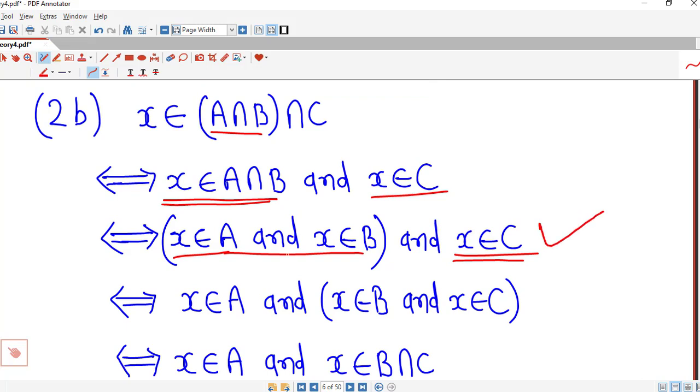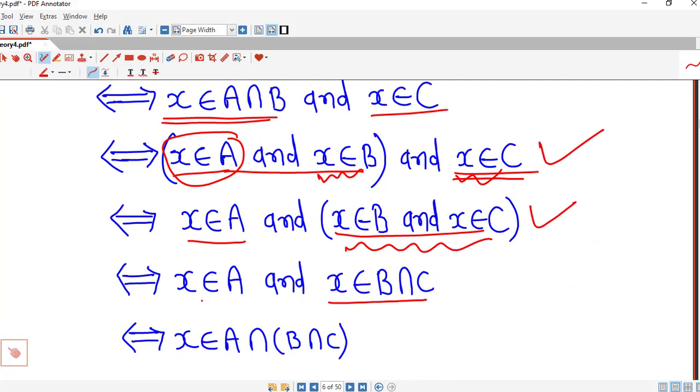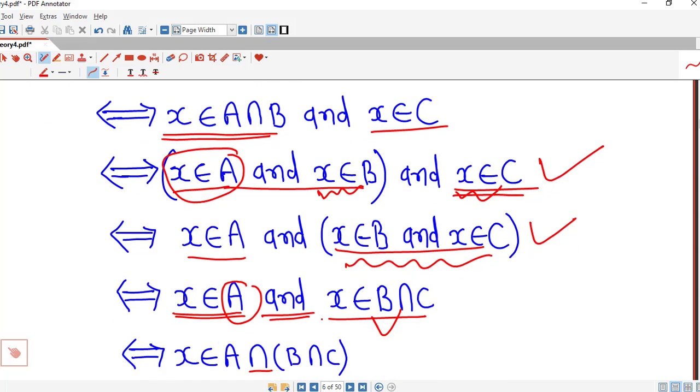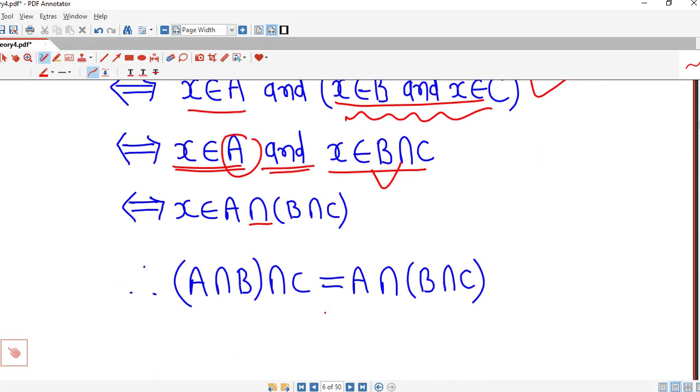Now this whole statement can be rewritten in this way. We consider X belongs to A, and we combine X belongs to B and X belongs to C. This means X is in the intersection of B and C, and X is already in the set A. So this implies X is in the intersection of A and B intersection C. Similarly we can check the reverse implications, they are also correct. Therefore intersection of A intersection B and C equal to intersection of A and B intersection C.